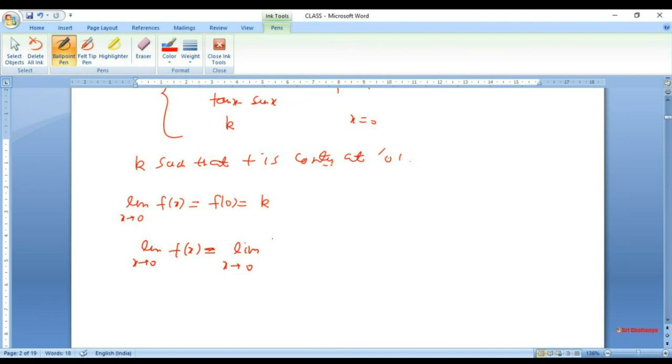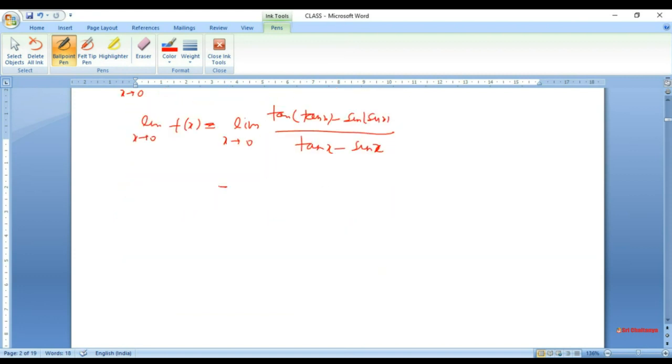So we can calculate the limit as x tends to 0 of tan of tan x minus sine of sine x over tan x minus sine x. Now we see that this form is tan of alpha minus sine of some beta, so we can just expand. We know the expansions.